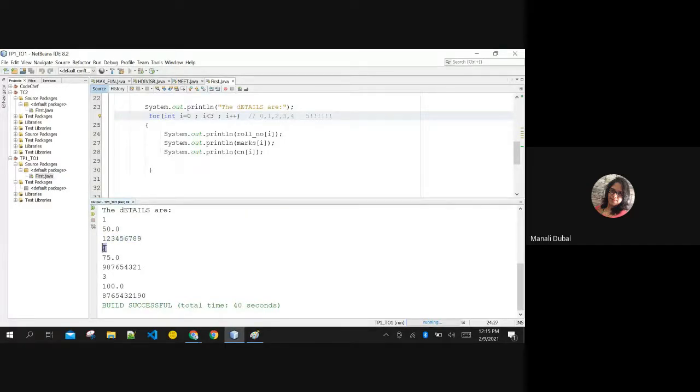Then second, I increments, size is 1. Roll number of 1, marks of 1, contact number of 1. Okay, these are the details. Again, I increments, size equals 2. Roll number of 2, marks of 2, contact number of 2. Are you getting this?